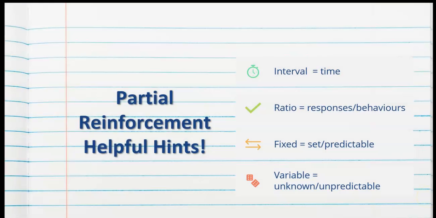So here are some helpful hints for you. Interval relates to time, ratio relates to responses or behaviors. Fixed means it's set or predictable. Variable means it's unknown or unpredictable.